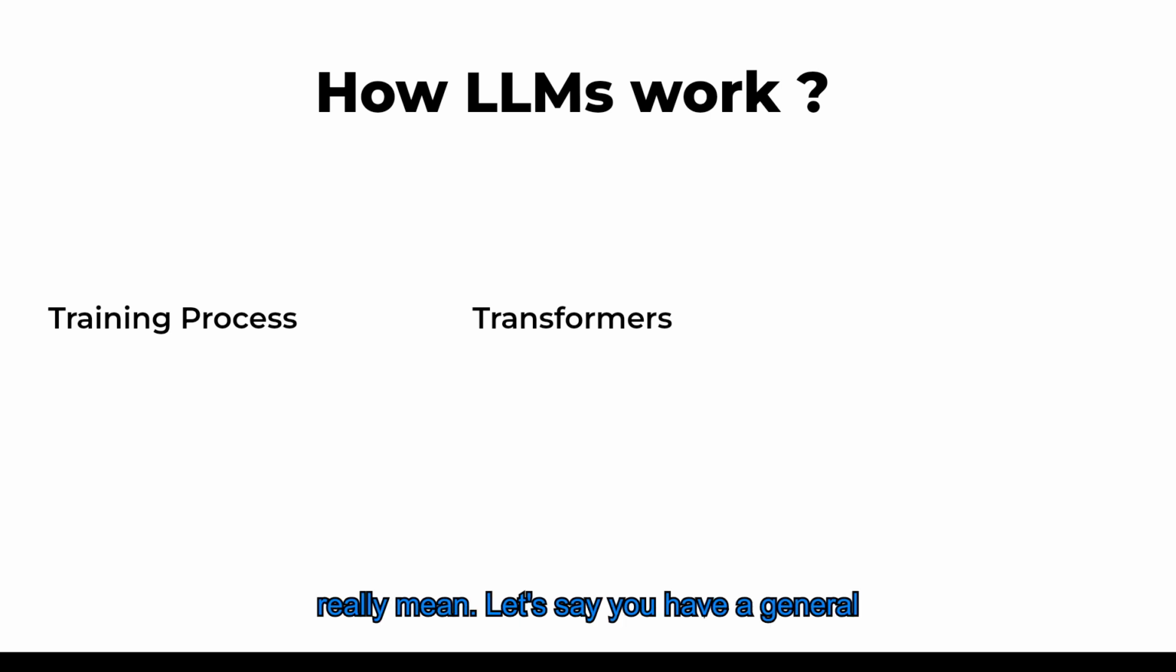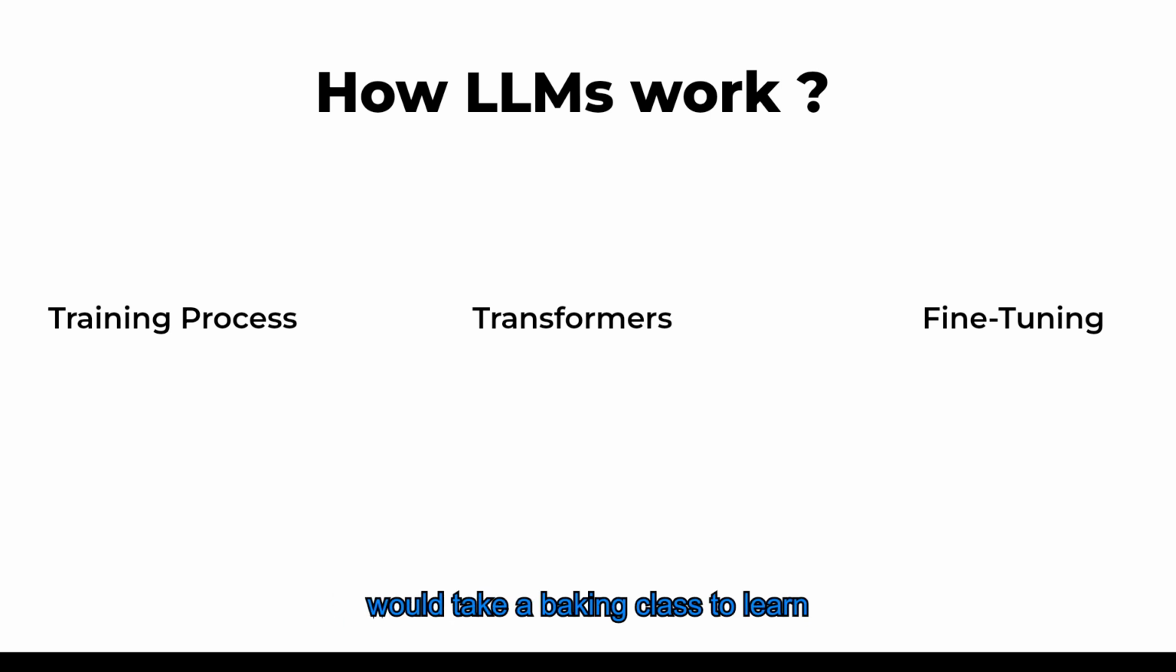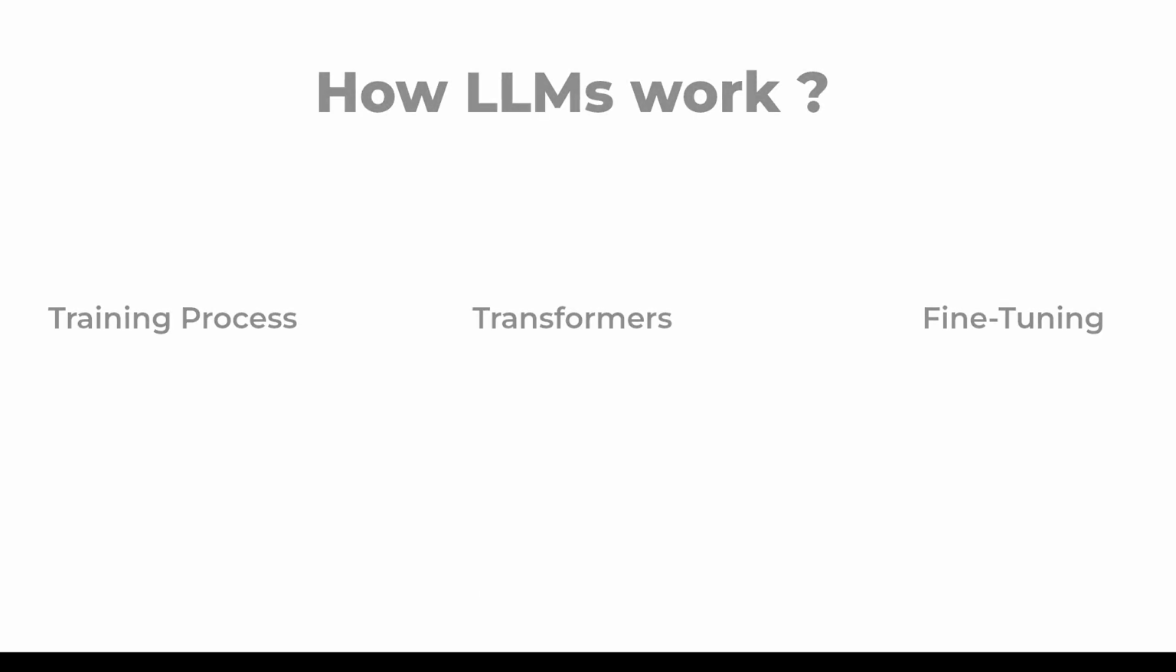Let's say you have a general knowledge of cooking, but you want to become a master at baking cakes. You would take a baking class to learn specific techniques. LLMs go through a similar process called fine-tuning. After they learn from a broad range of texts, they can be trained specifically for tasks like translating languages or summarizing long articles. This makes them much better at those specific jobs.